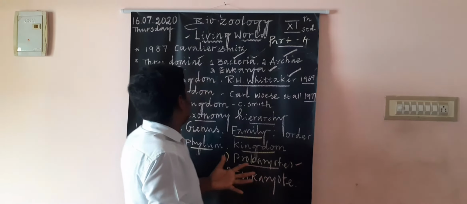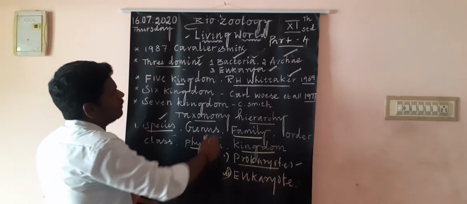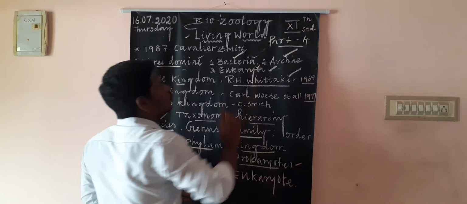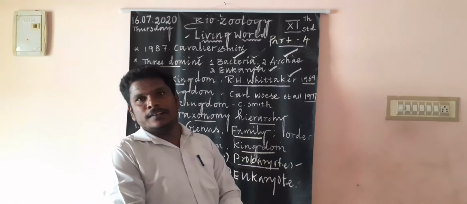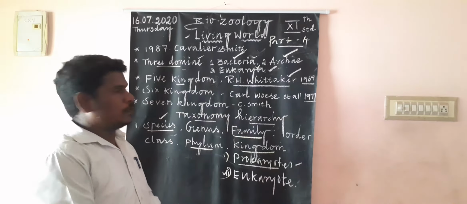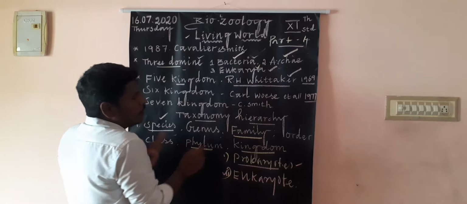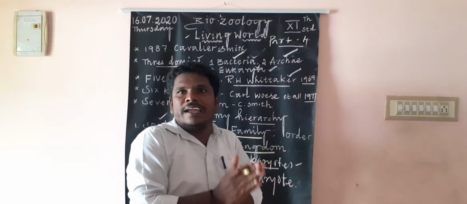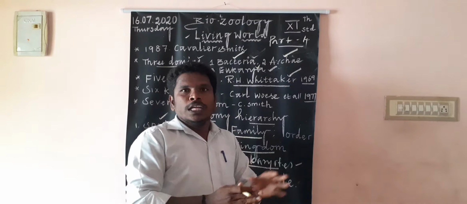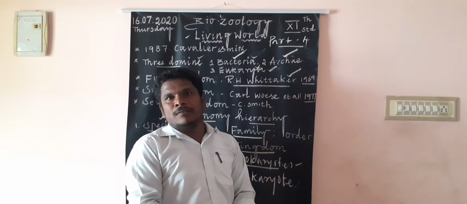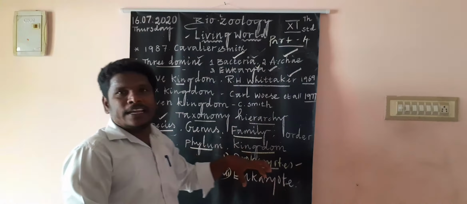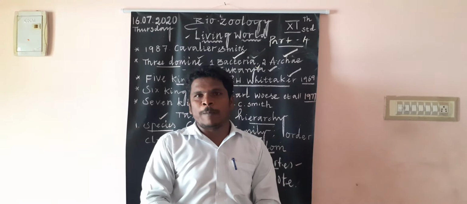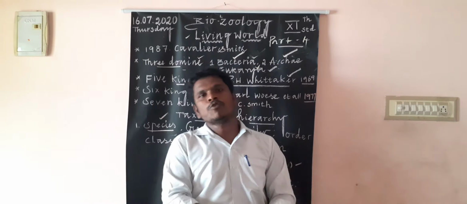Thereafter, three domains are present. What are the three domains? One is bacteria, second is archaea, third is eukarya. Those are the three domains. Thereafter, the five kingdoms. The five kingdom system was given by R.H. Whittaker in 1969. What are present in the five kingdoms? One is Monera, second Protista, then fungi, plantae, and Animalia. Those are present in the five kingdom concept.